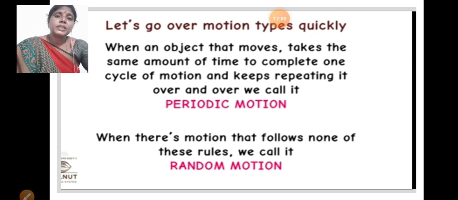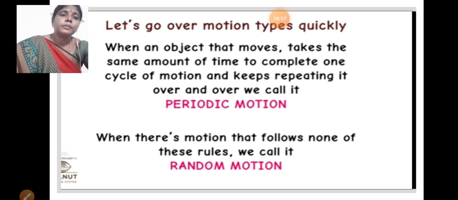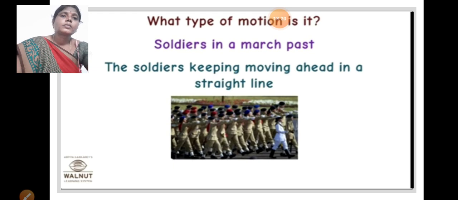Okay, do you understand how many types of motion are present in your textbook? There are three types: translatory motion, oscillatory motion, and rotatory motion. Okay, we can give some more examples. Let us know what type of motions these are, with some more examples.